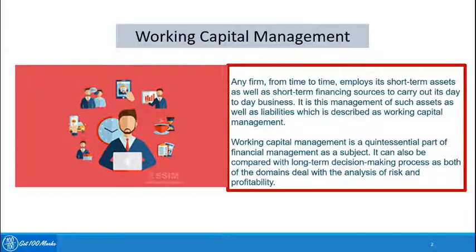So, working capital is primarily the short term assets of a business which are used for day to day operations of the business. It is a quintessential part of financial management. It can also be compared with the long term decision making process. See, an adept and prudent management of working capital contributes a lot to the growth of the company. So at any point in time, the significance of working capital cannot be ignored.